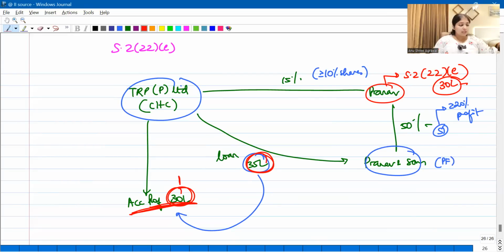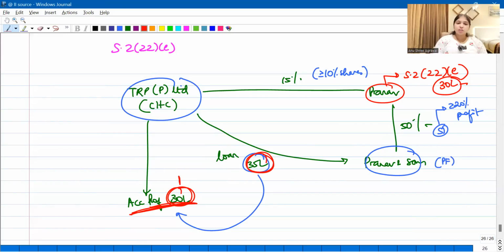Is this also clear? Yes, guys. Perfect understanding?